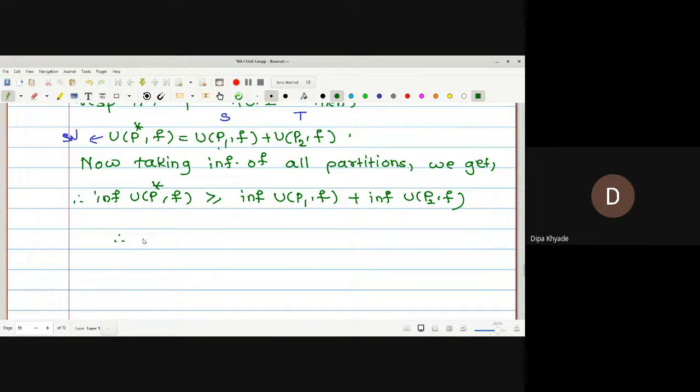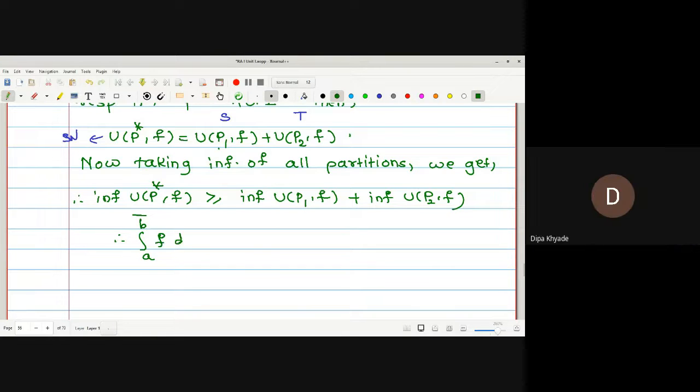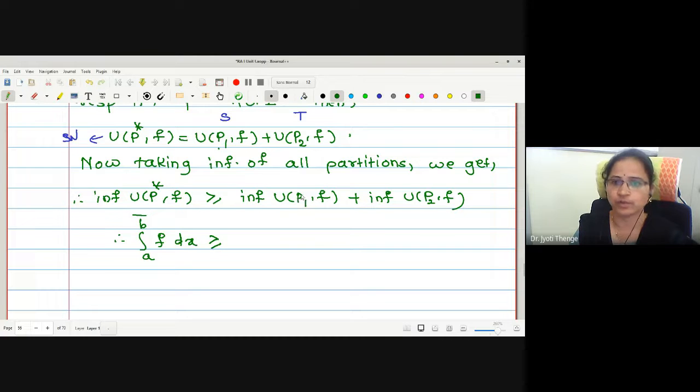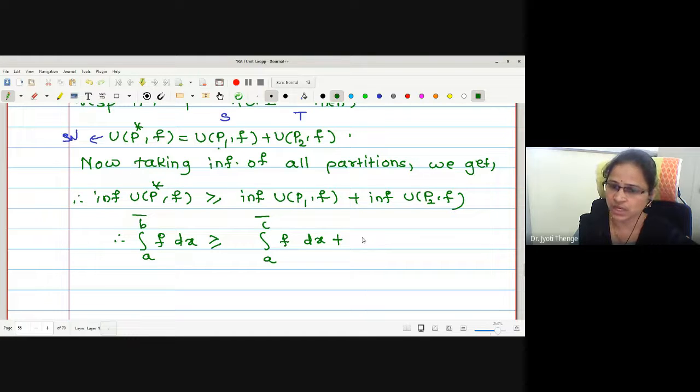But what is the infimum of upper sums? Upper integral. For which interval? P star is for A to B. Therefore, I write upper integral A to B of f dx is greater equal to the upper integral A to C plus the upper integral C to B. Correct now?